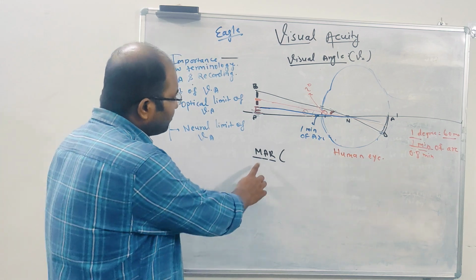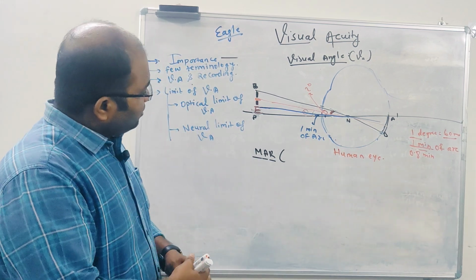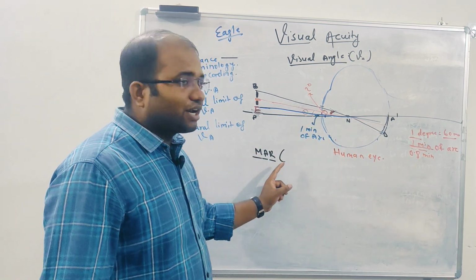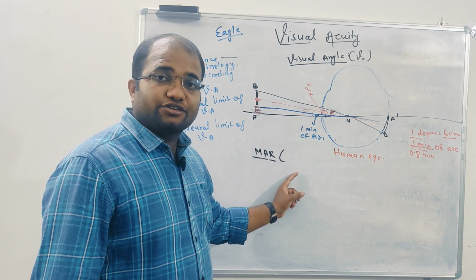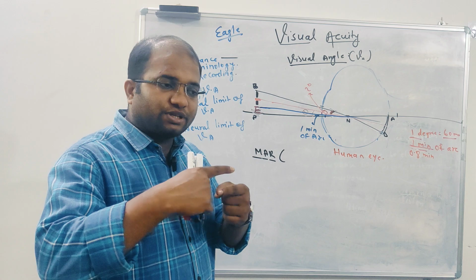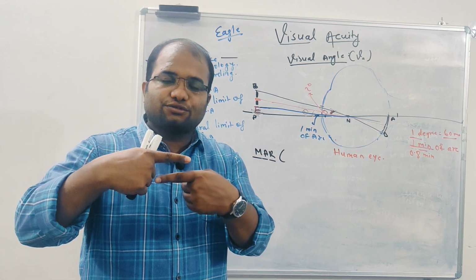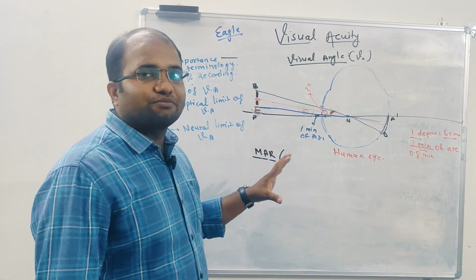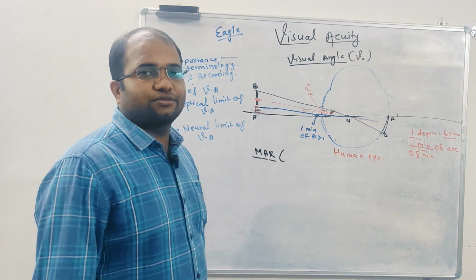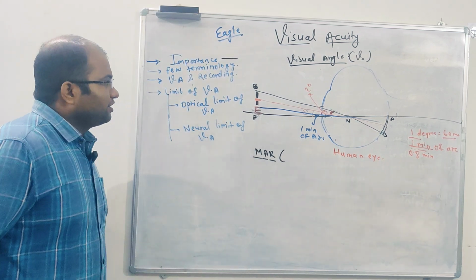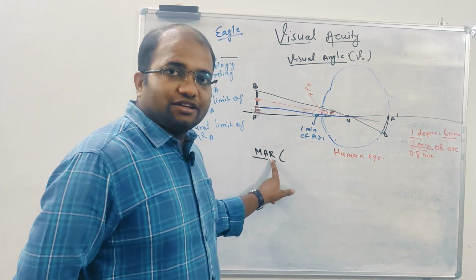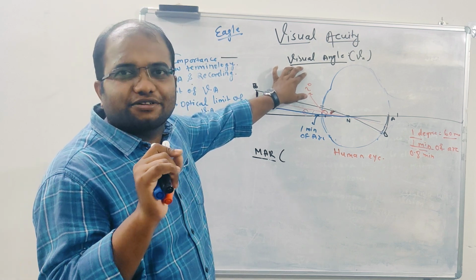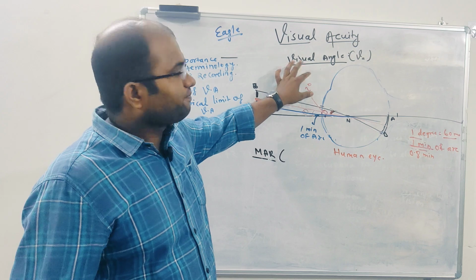So what is MAR? For a proper definition, you can write it: it is the minimum angle of resolution below which the object cannot be resolved, or the two lines cannot be seen as two. Below which the two lines cannot be seen as two. Such a minimum angle is known as the minimum angle of resolution. It's worth remembering that the minimum angle is nothing but a visual angle, one subclass of visual angle.